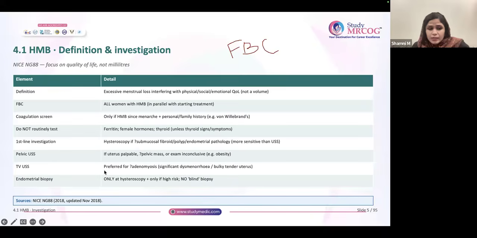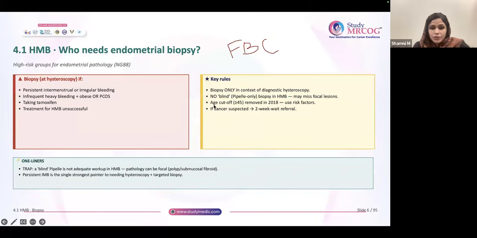Regarding ultrasound, I have already discussed this point, that TVS should be the preferred ultrasound. Suppose the patient is complaining of HMB and pain and you're thinking of adenomyosis, then also you go for a TVS. So that's all regarding the most important points of HMB.